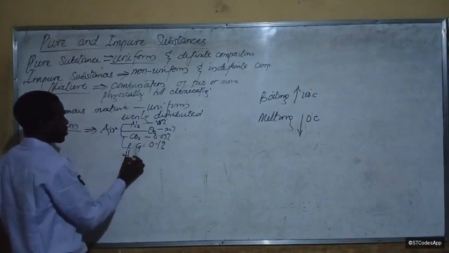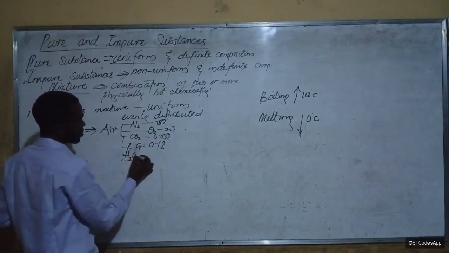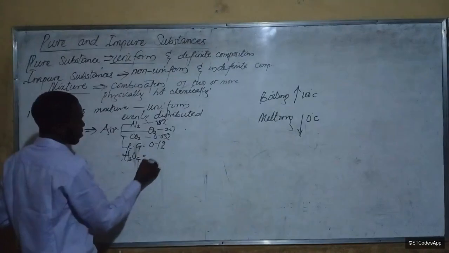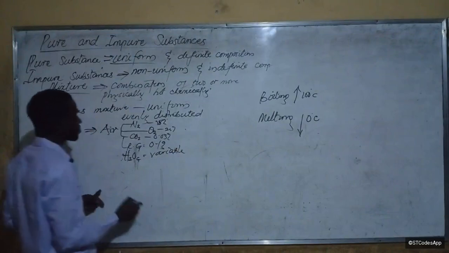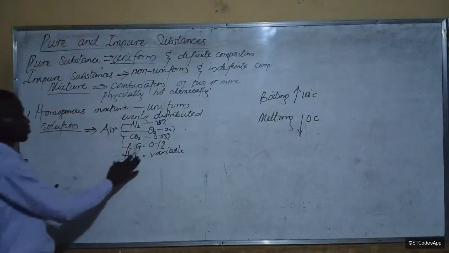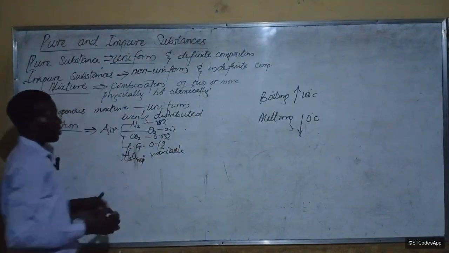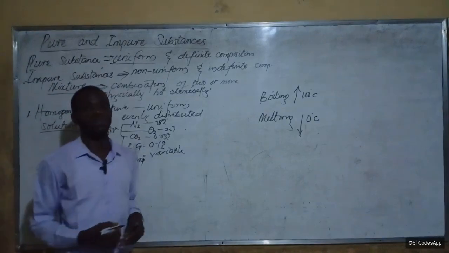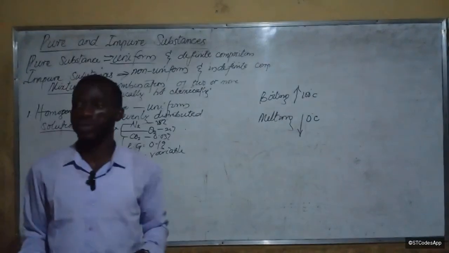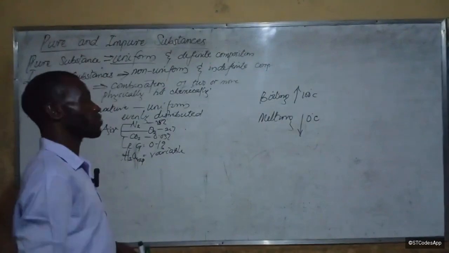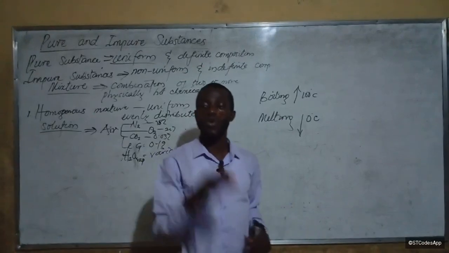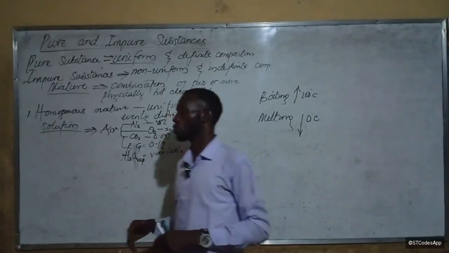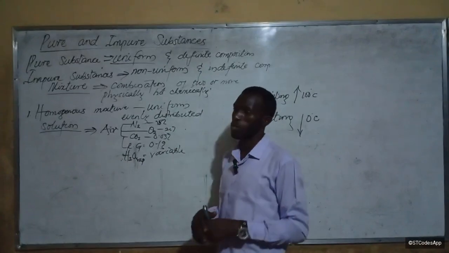Water vapor. What did you say it is? Variable. We said that because of the relative humidity, right? Water vapor, H2O vapor, is going to be variable because it depends on the humidity of the environment. Does that make sense? If the relative humidity is high, water vapor will be high. If the relative humidity is low, water vapor will be low. Alright.